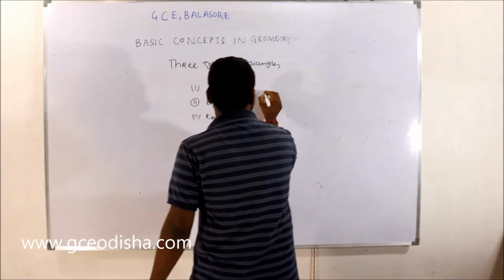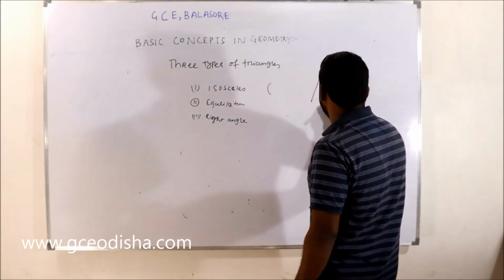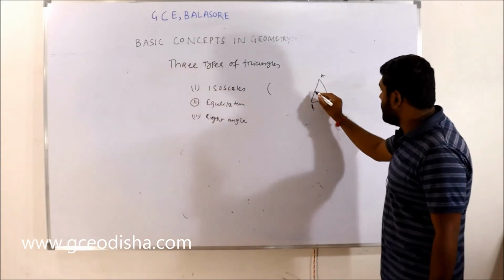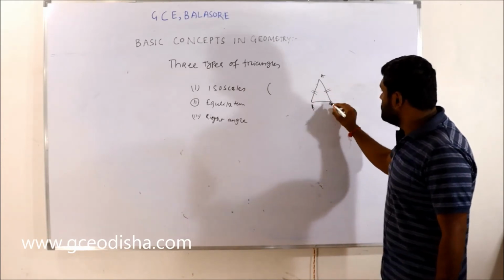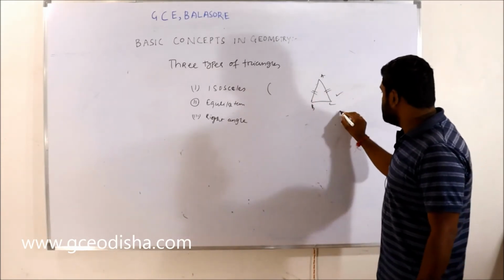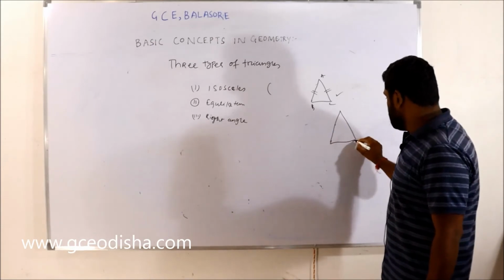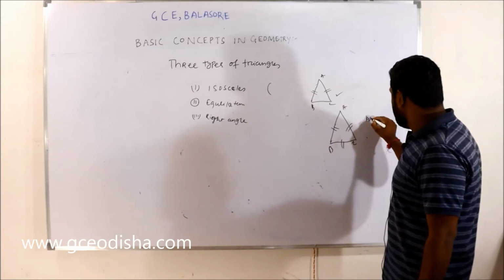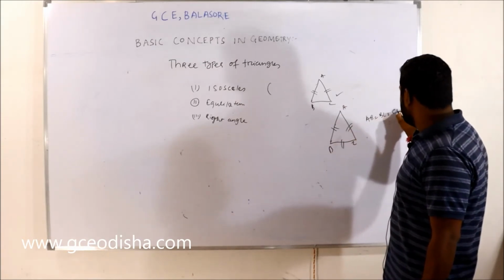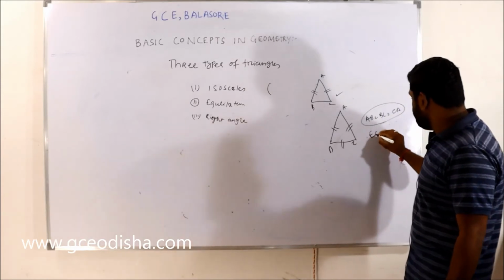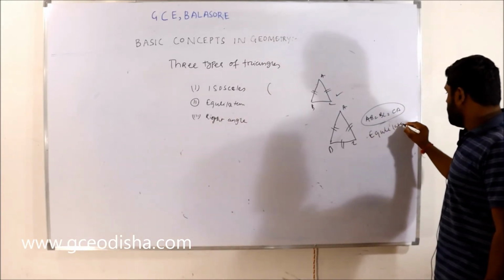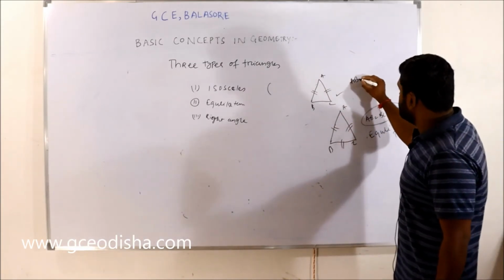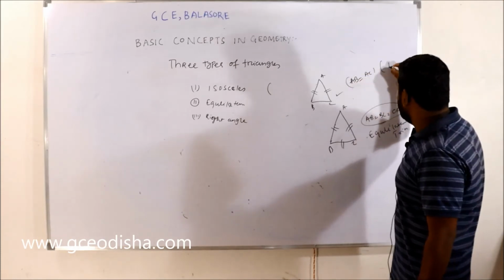Isosceles generally means two sides of the triangle are equal, like A, B, C, if AB is equal to AC, then this is called an isosceles triangle. Equilateral generally means three sides are equal, like AB is equal to BC is equal to CA, then this is called an equilateral triangle.